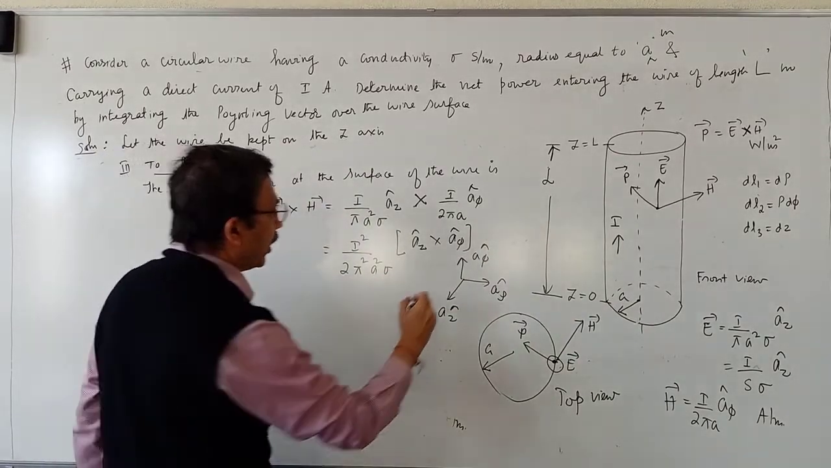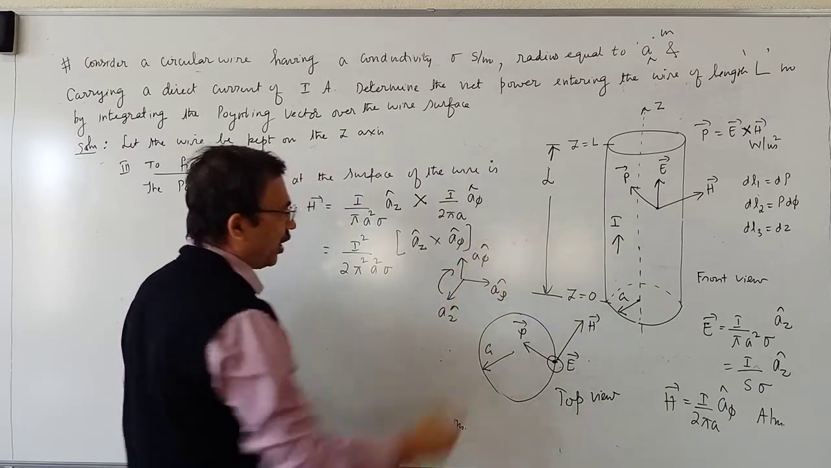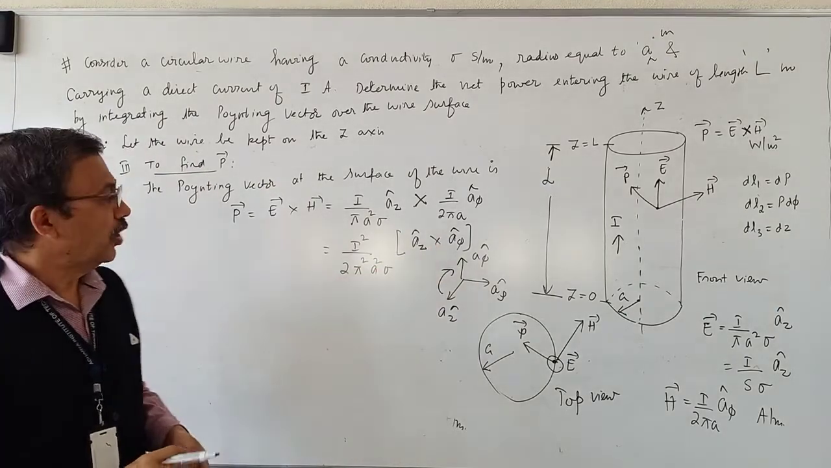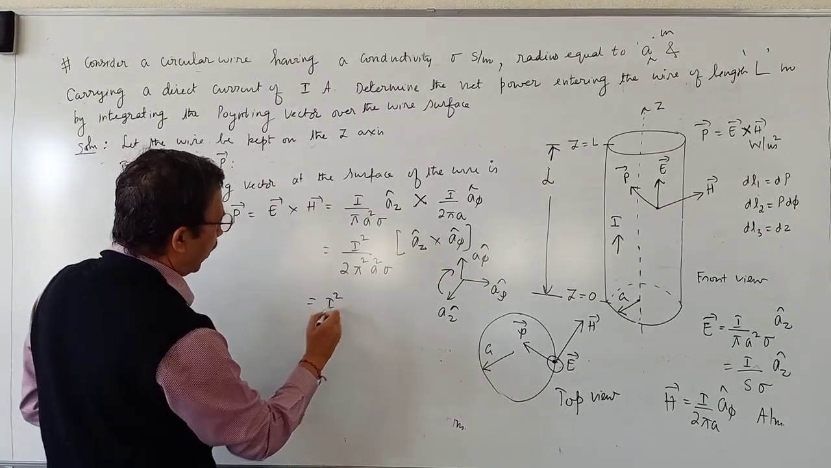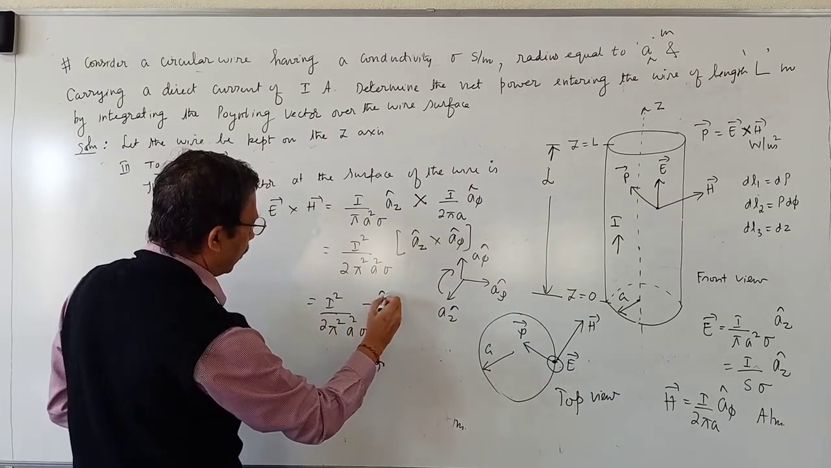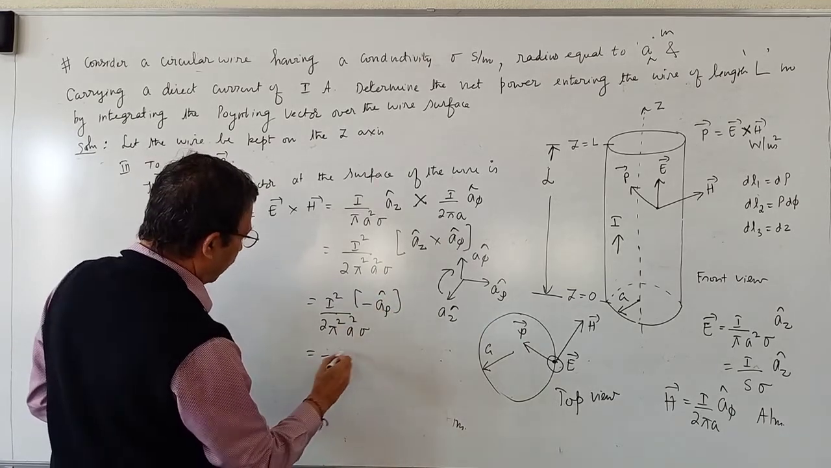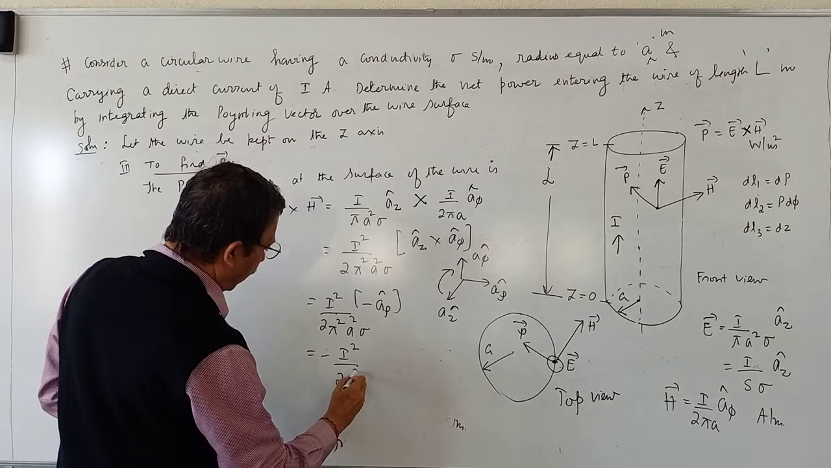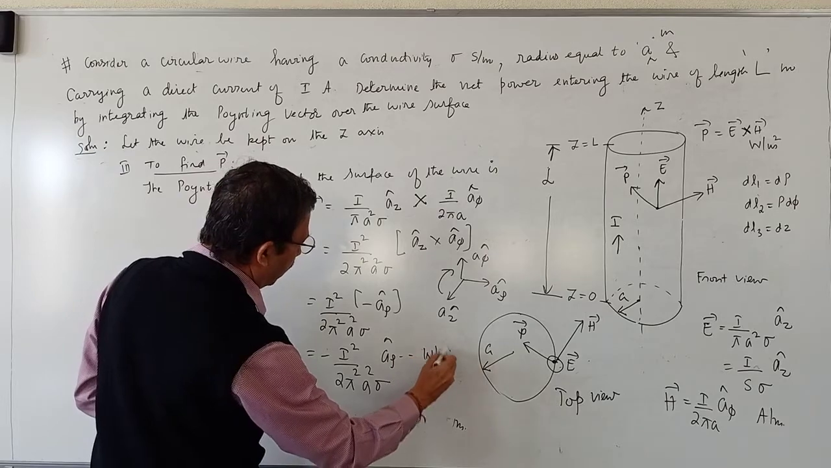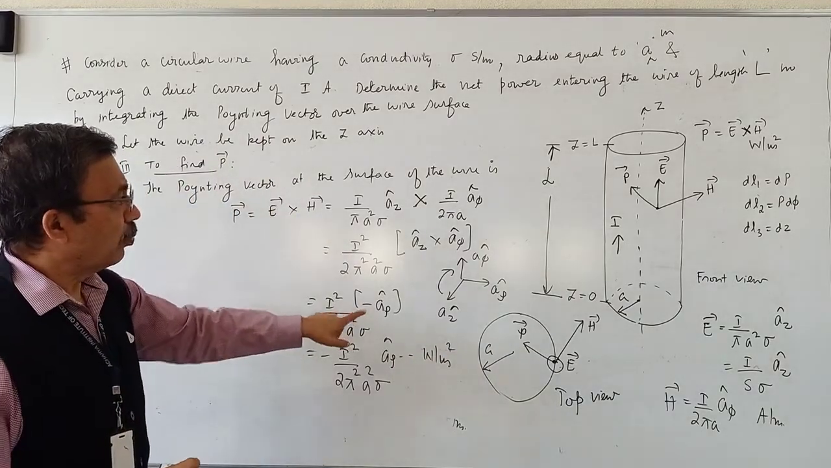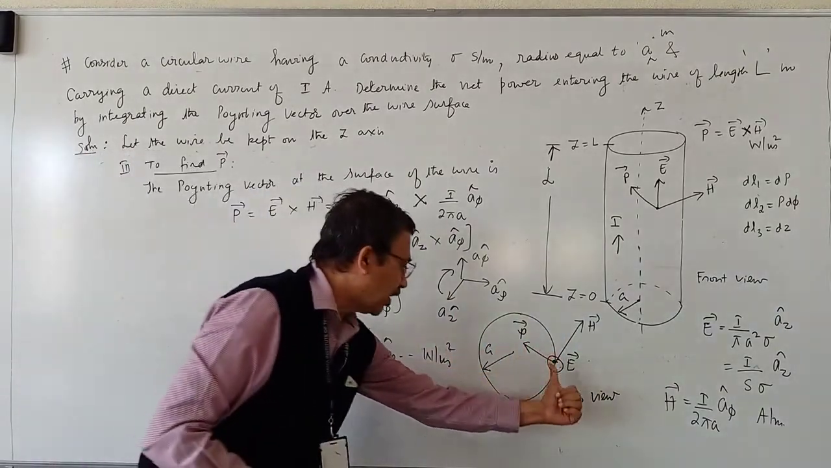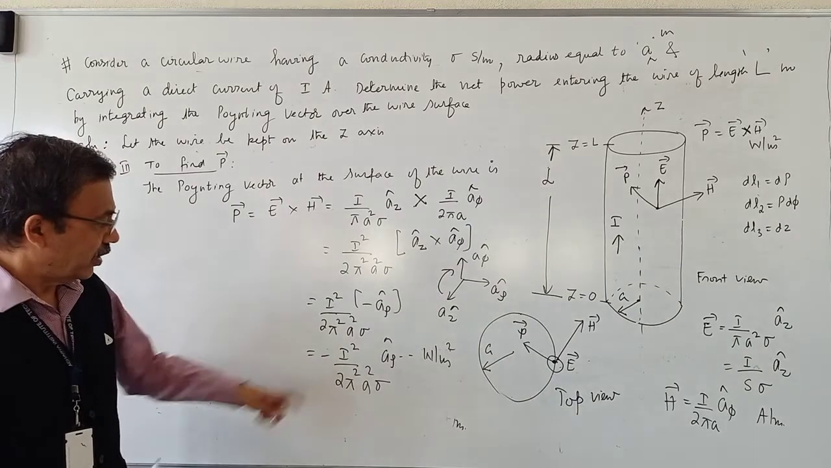Az cap cross A phi cap means from Az to A phi you are traveling in the clockwise direction. Therefore, this cross product will give you a negative unit vector. So this is nothing but I square divided by 2 pi square a square sigma into minus A rho cap. So many watts per meter square. Minus A rho cap implies that the Poynting vector is directed inwards, signified by this minus sign.